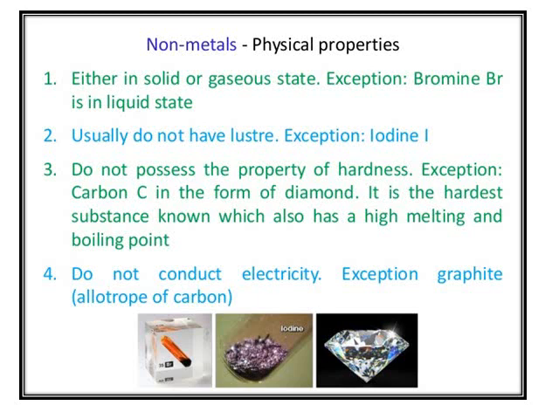So they do not possess the property of hardness except carbon in the form of diamond. Diamond is the hardest non-metal. It is the hardest substance known, which also has a high melting and boiling point. And they do not conduct electricity except graphite, which is another allotrope of carbon.